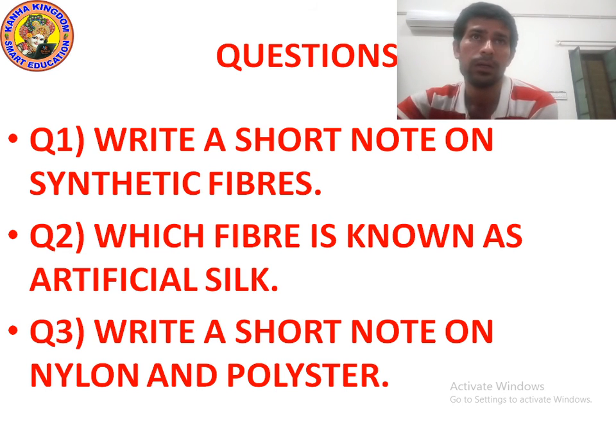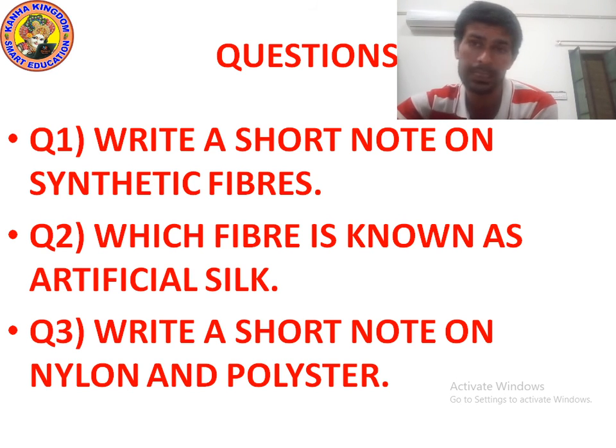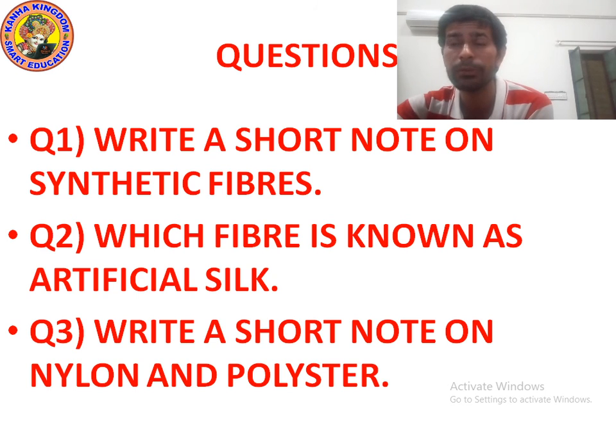Rayon is also known as artificial fiber. It was obtained by the chemical treatment of wood pulp. The special thing about it is that although rayon is obtained from a natural source, it is still an artificial, man-made fiber. It is cheaper than silk and can be woven like silk fiber.